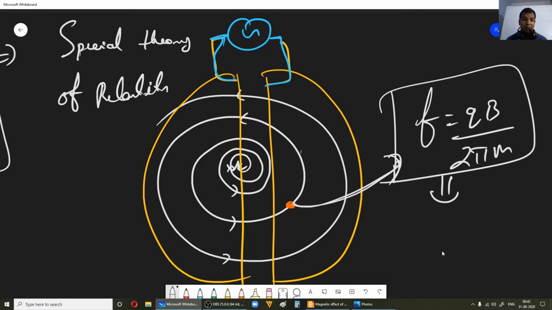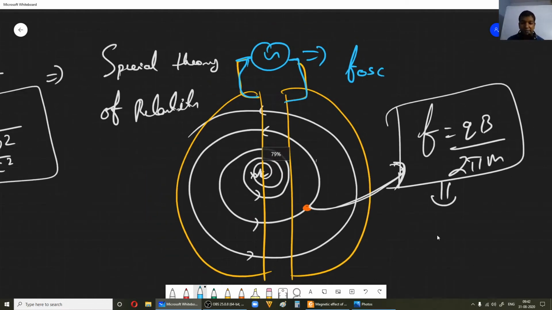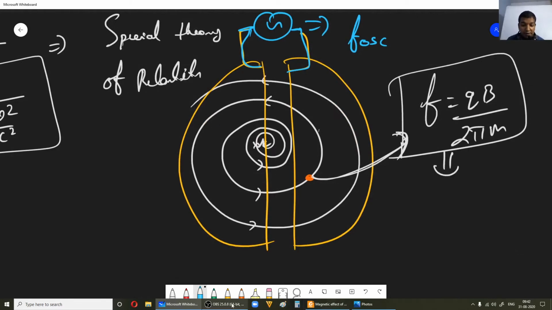Its velocity, instead of increasing, may decrease sometimes and increase sometimes, so it will be out of synchronization. The frequency of revolution of the electron will not match the frequency of the oscillator, so it won't match. That is why electrons are avoided in cyclotrons. That is the explanation.